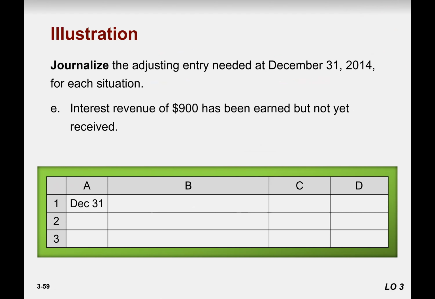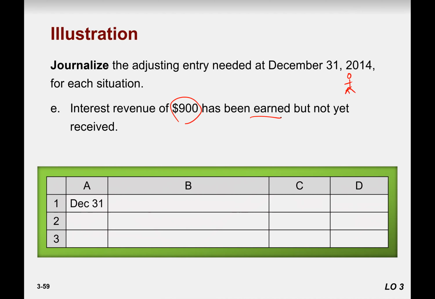And now, please, guys, participate. You are again standing on 31st December 2014. And what happened? Interest revenue of 900 has been earned but not yet received. What would be the entry?